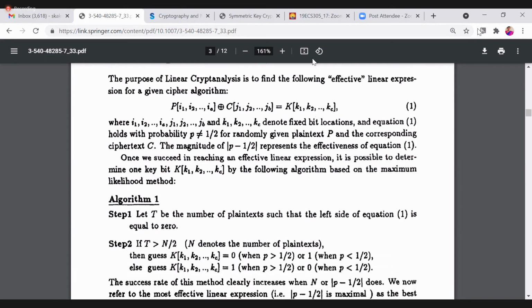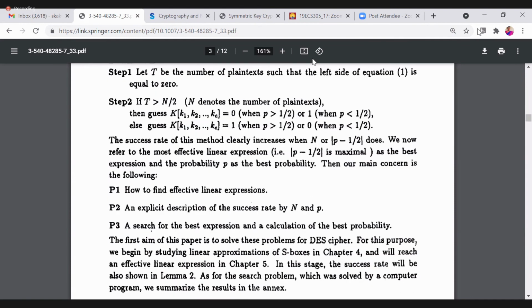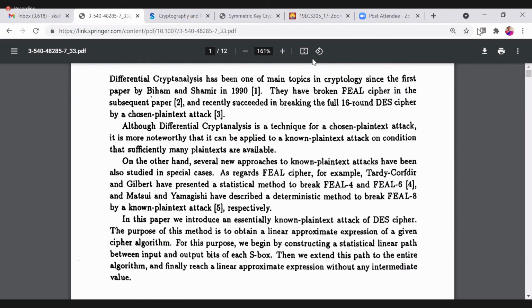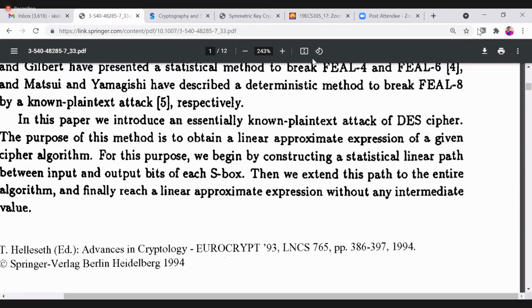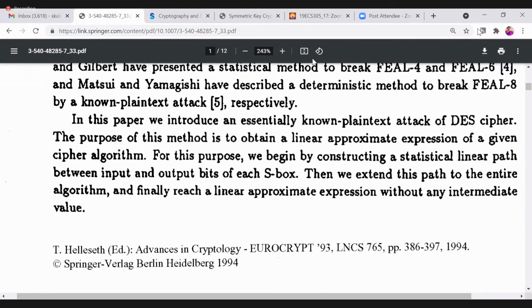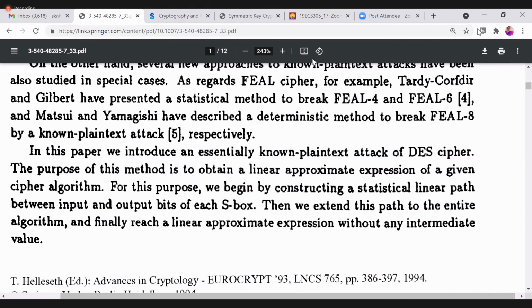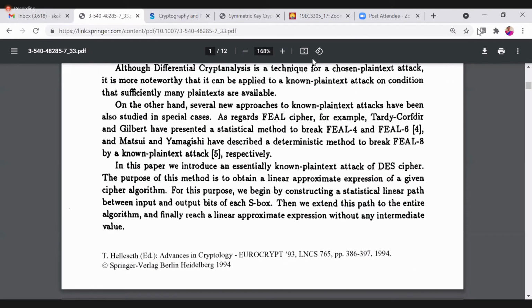This paper was published in the year 1994. The year of publication is 1994, and since it was developed in 1993, they have given the name with 1993, but the actual paper was published in 1994. It can be used for ciphers like AES and FEAL mainly.